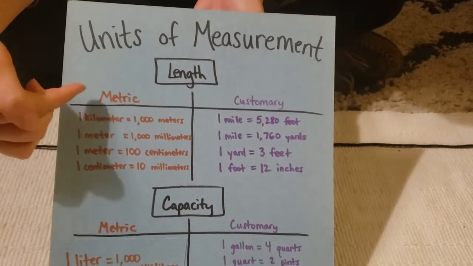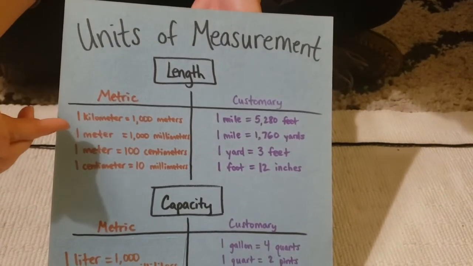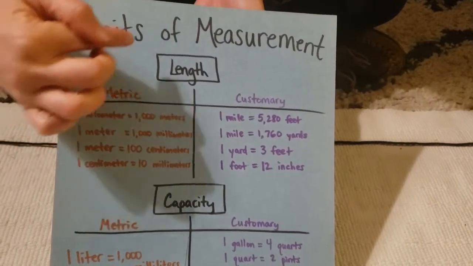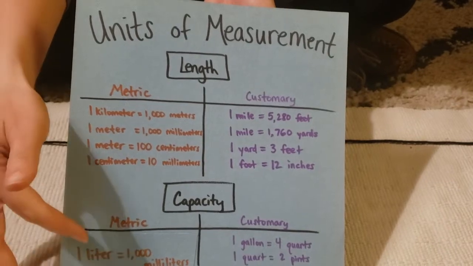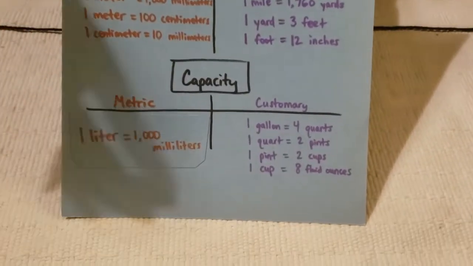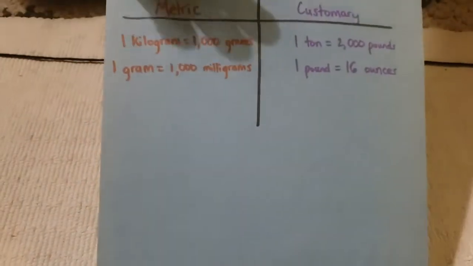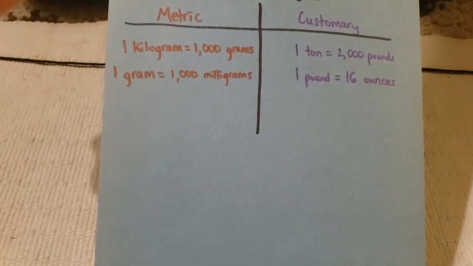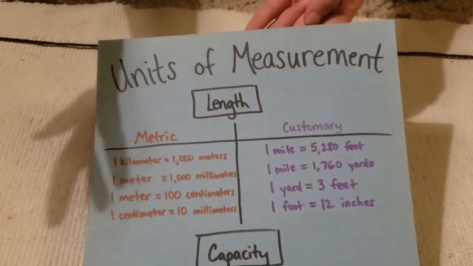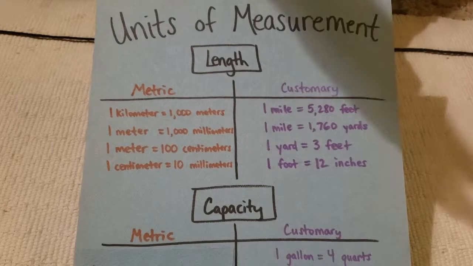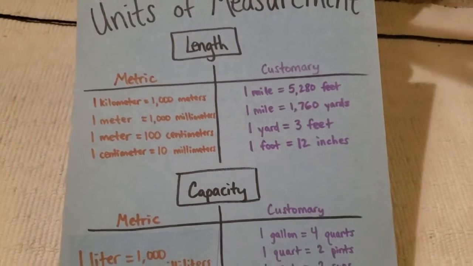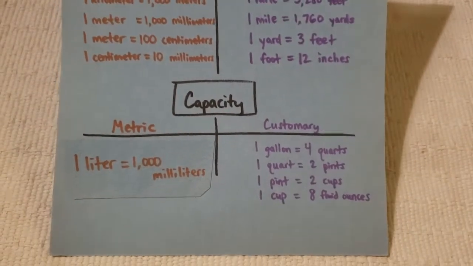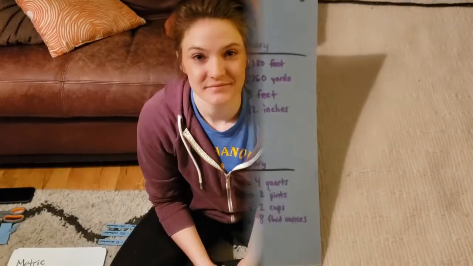You also might notice that the words in the metric system for length all have the root word meter. For capacity, they all have the root word liter. And for mass and weight, they all have the root word gram. Whereas in customary, we see some different language going on here, right? Miles, feet, yards, inches, gallons, quarts, cups. It's a little bit harder to predict.